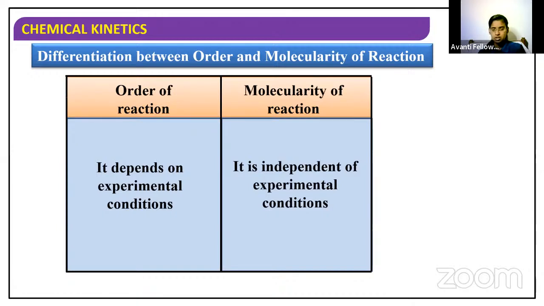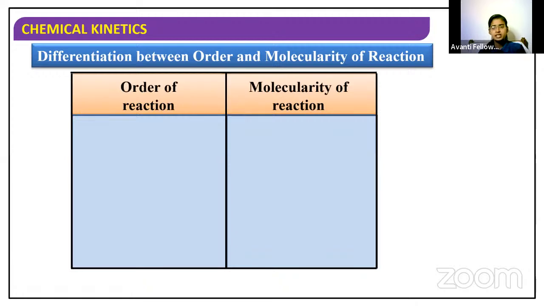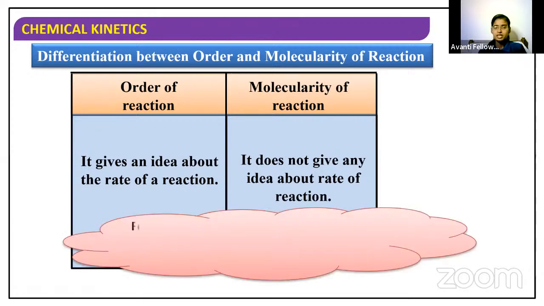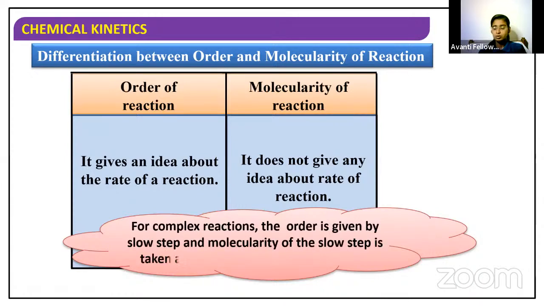The next point is, order gives an idea about the rate of a reaction, but molecularity does not give any idea about the rate of a reaction. Clear? So for complex reactions, the order is given by the slowest step, and the molecularity of the slowest step is taken as the order for the overall reaction.